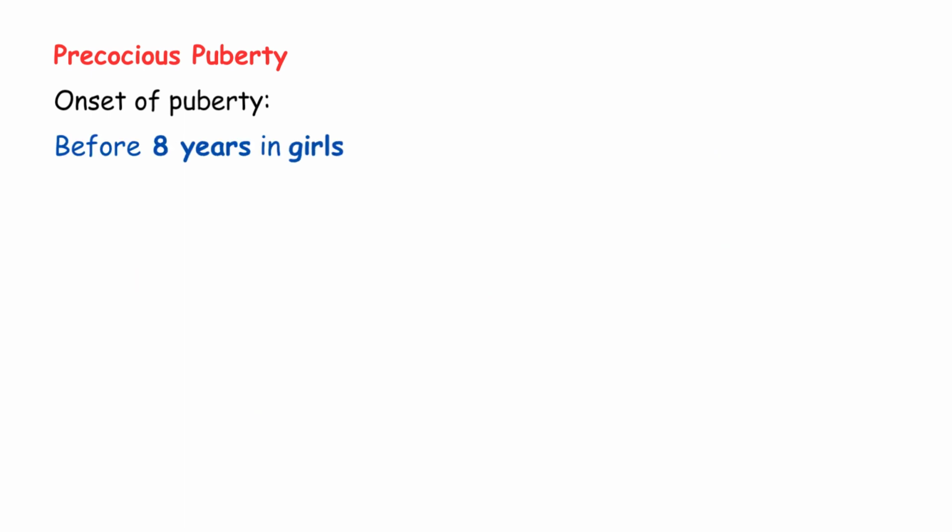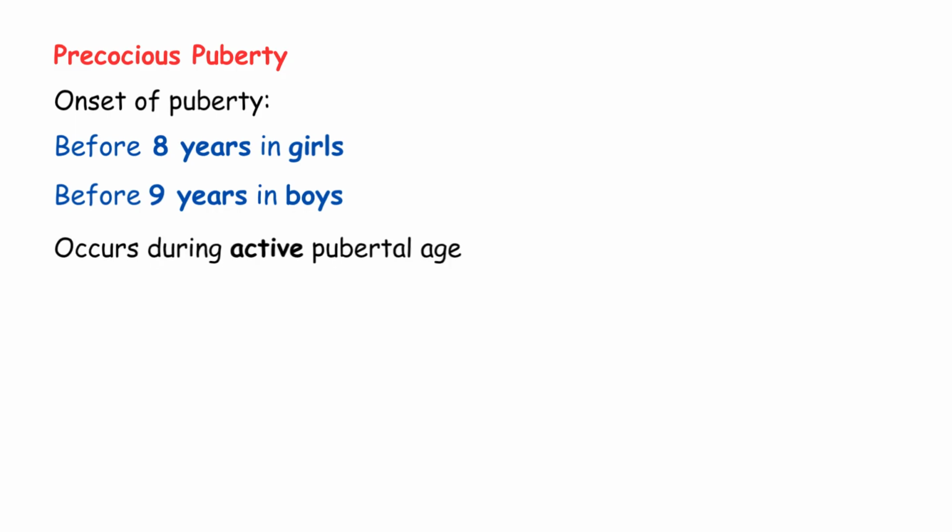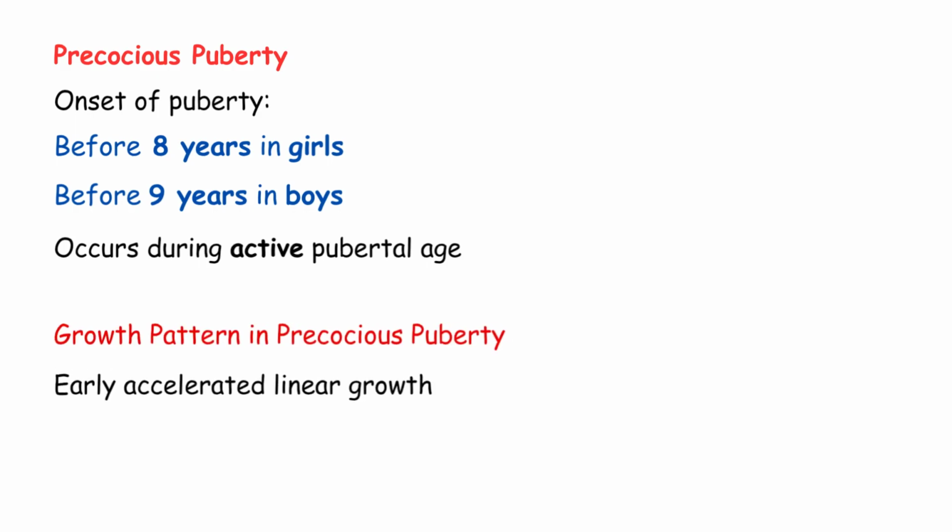So precocious puberty refers to the start of puberty before the age of 8 years in girls or 9 years in boys. Now, this is really important. It occurs in the active pubertal age. But what happens? It leads to early accelerated linear growth with premature epiphyseal closure. Let me break this down for you. Linear growth means the child grows tall quickly. But here's the problem: premature epiphyseal closure.